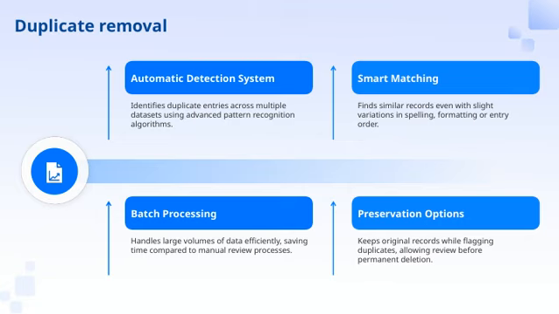Then there's batch processing. This allows us to handle large volumes of data quickly and efficiently. Instead of reviewing records one by one, the system processes everything in bulk, which significantly saves time and resources. Finally, we have preservation options. This feature ensures that original records are preserved while duplicates are flagged for review. It gives us the opportunity to verify before making any permanent deletions, maintaining data integrity and control. Overall, these tools and features work together to streamline data cleaning, improve accuracy, and support better decision-making across our datasets.